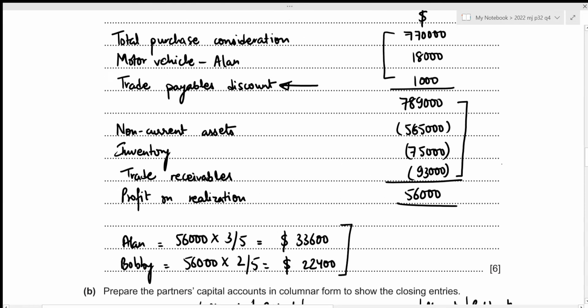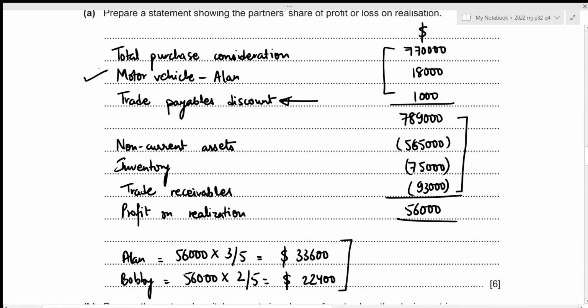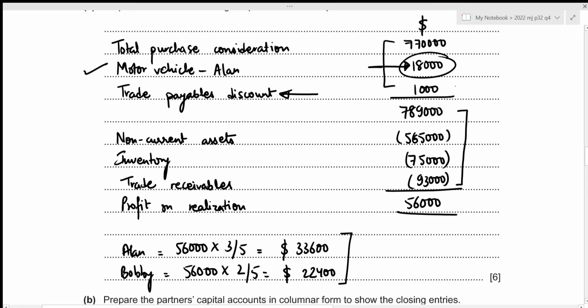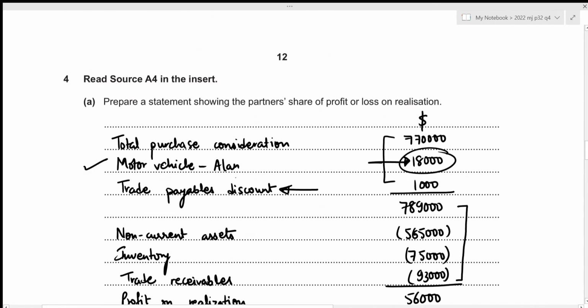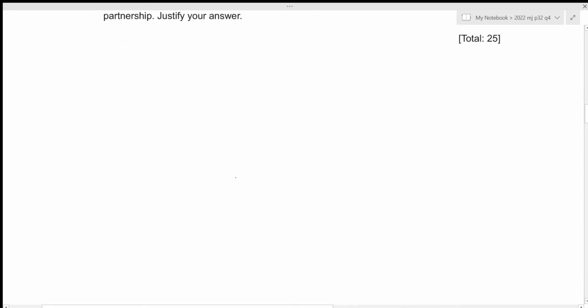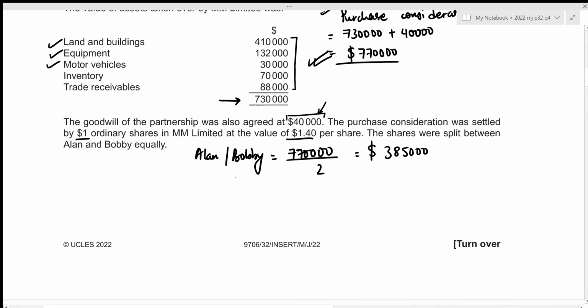Then we also know that Alan took over a motor vehicle worth 18,000, which means that he needs to pay this 18,000 back into the partnership, and while paying this amount, it will definitely decrease his capital account balance. So this amount of 18,000 should be recorded on the debit side. Let's write it down. That is motor vehicle worth 18,000. All right.